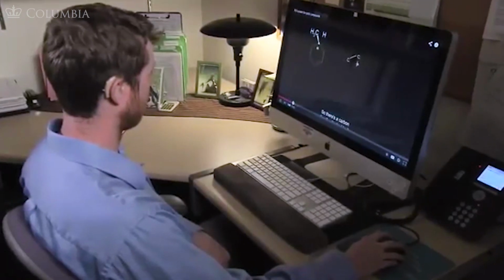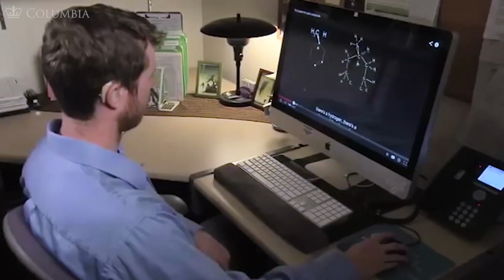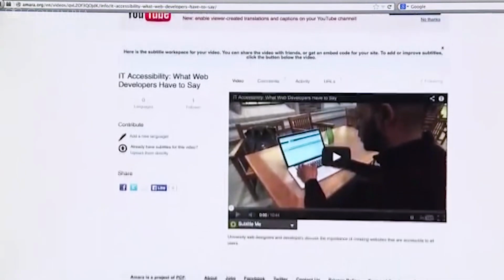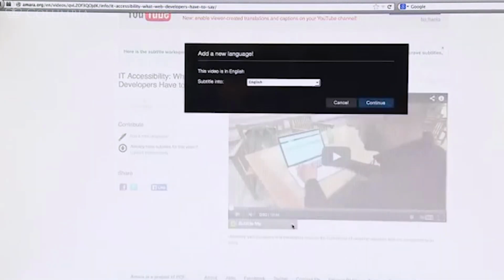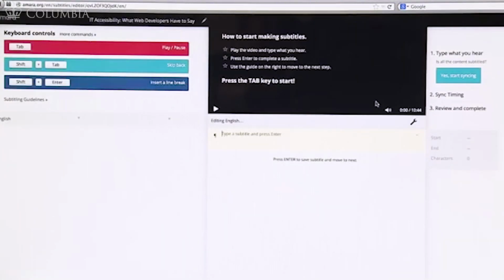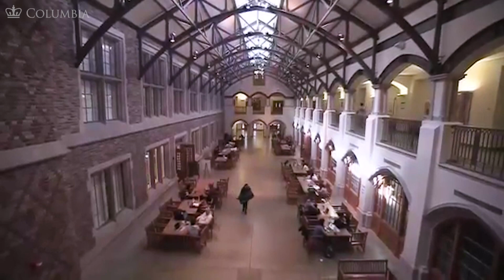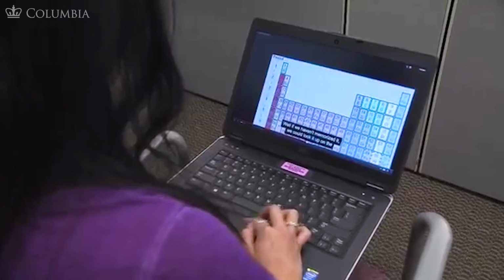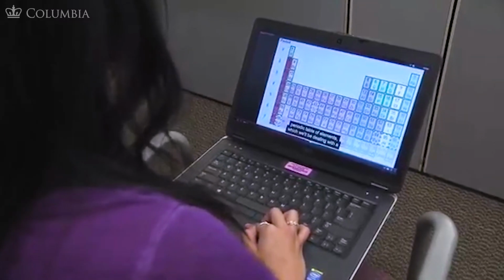And so it's designing a product or an environment to be usable by anyone without the need for adaptation or specialized design. For example, if you're using videos in your class and you have a student who is deaf and requires captions, if they aren't on the video already, then they will have to have them captioned quickly so they can keep up with the rest of the class. Imagine for a minute, though, if you just simply captioned all of your videos. Then you wouldn't have to provide the accommodation for that student. And you'd also find that that captioning benefited a lot of other students too, including English language learners and people that just want to see the spelling of the words in the video.